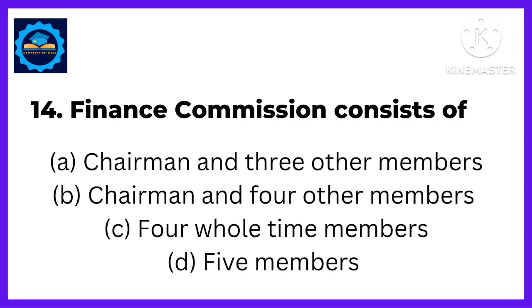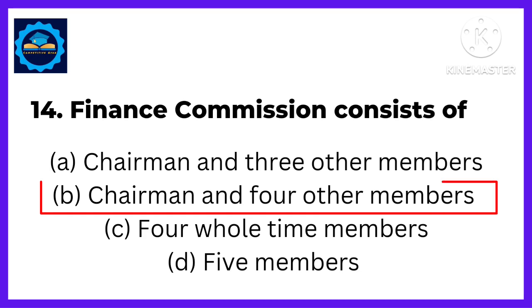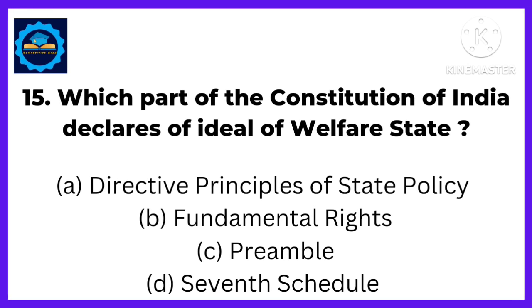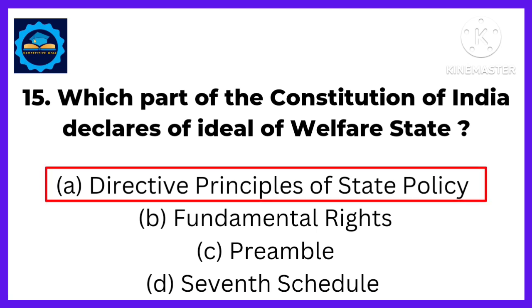Next, the Finance Commission consists of. Answer: the Finance Commission consists of the chairman and 4 other members. Next, which part of the Constitution of India declares ideal of welfare states? Answer: directive principles of state policy.